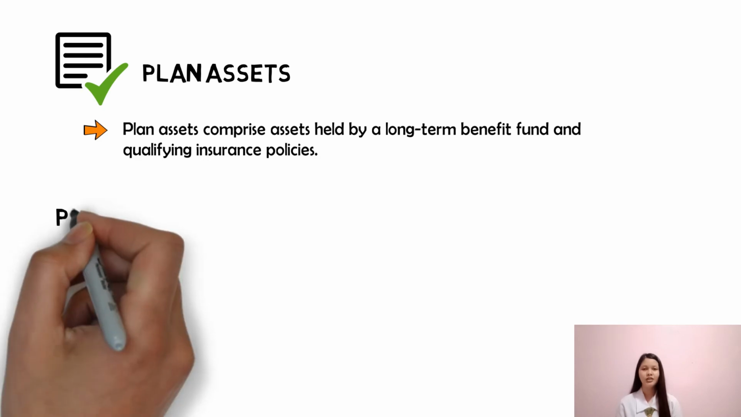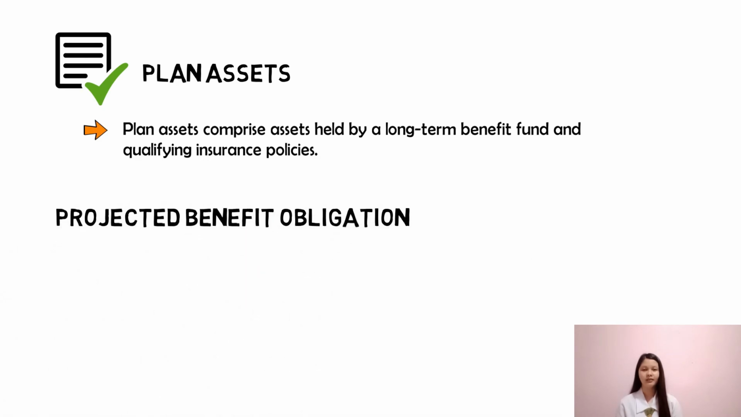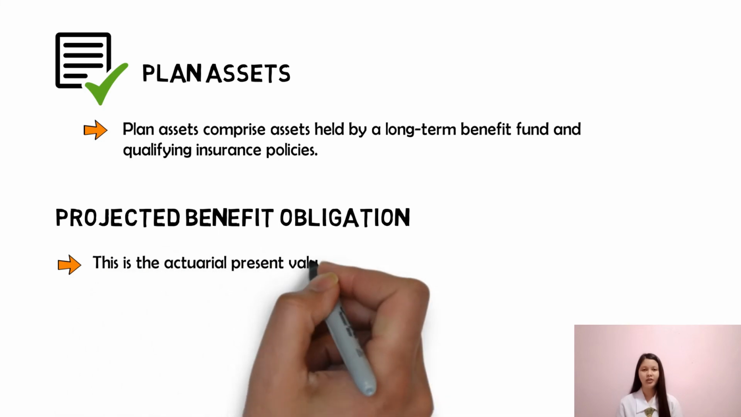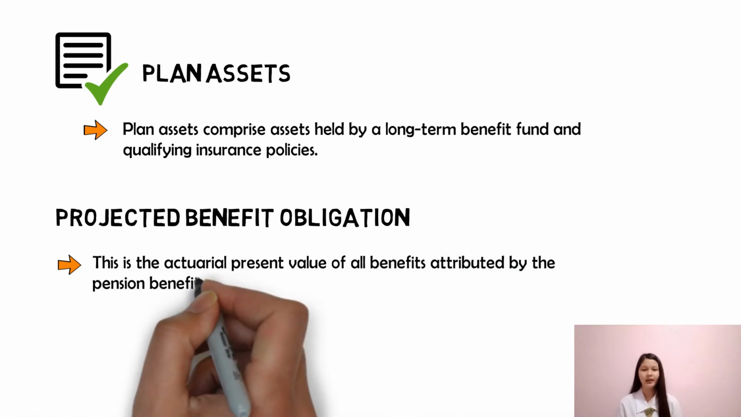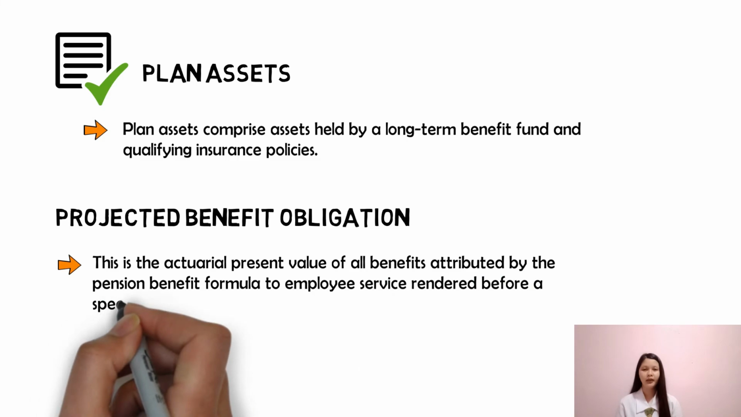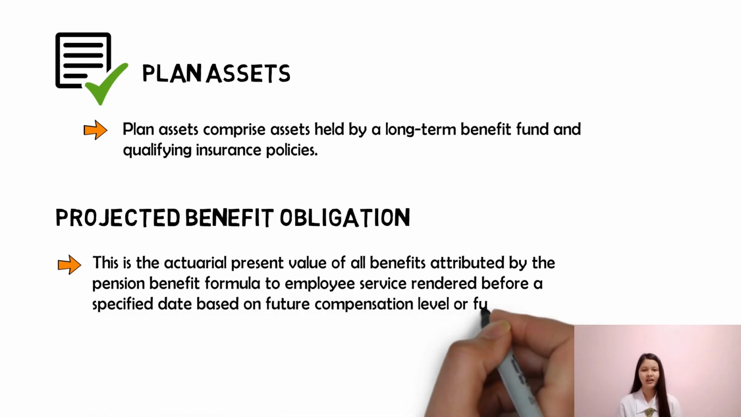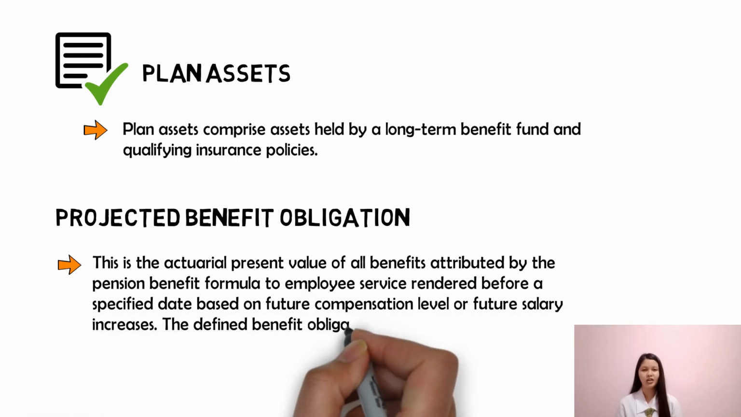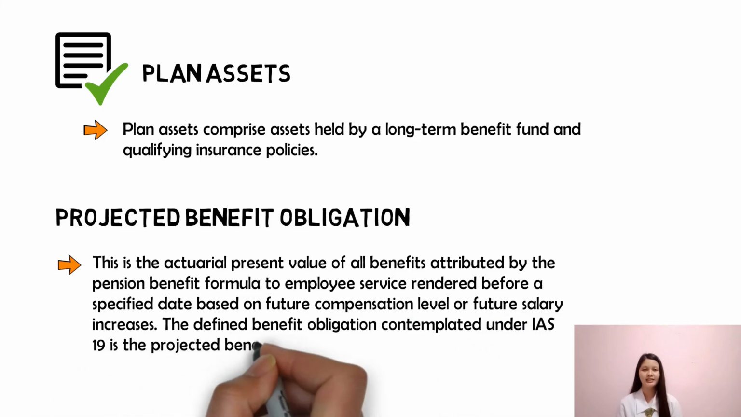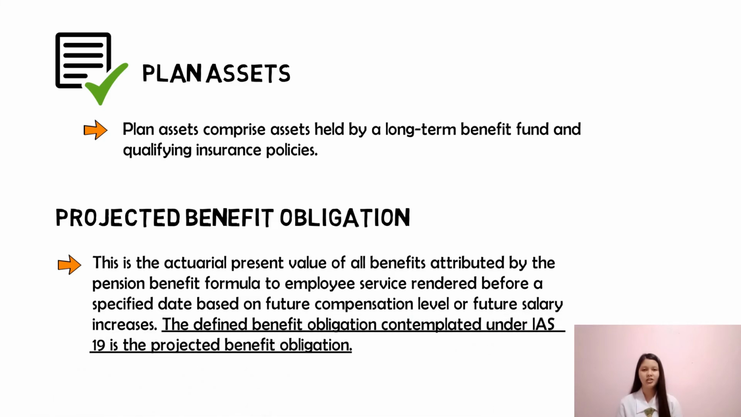Projected benefit obligation. This is the actuarial present value of all benefits attributed by the pension benefit formula to employee service rendered before a specified date based on future compensation level or future salary increases. The defined benefit obligation contemplated under IAS 19 is the projected benefit obligation. In the definition, we can notice the word actuarial. This is because the best professional to compute for the benefit obligation is an actuary.